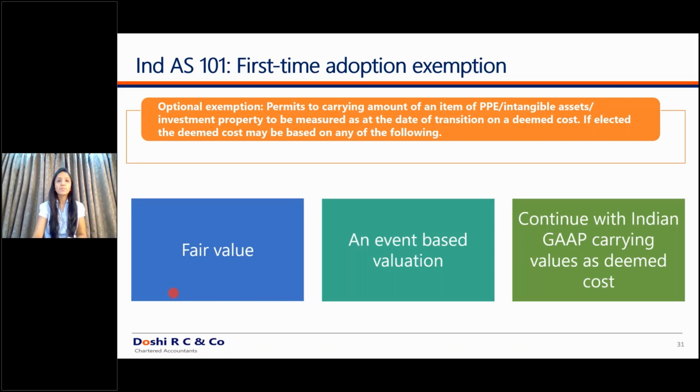Now there are exemptions for the purpose of property, plant and equipment, intangible assets and investment property. These exemptions are optional in nature. If the company wants, it can apply Ind AS 16, 38 and 40 on a retrospective basis. It can change all the values, give the impact as on the date of transition and move ahead to Ind AS. But if the company wants, at the option of the company, it can use these exemptions. So what is the exemption? You can carry your property, plant and equipment, intangible asset and investment property at a deemed cost.